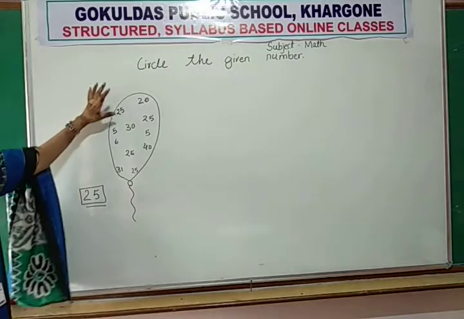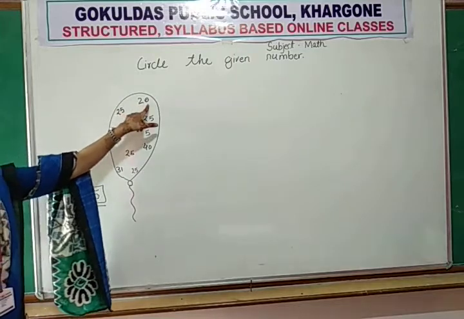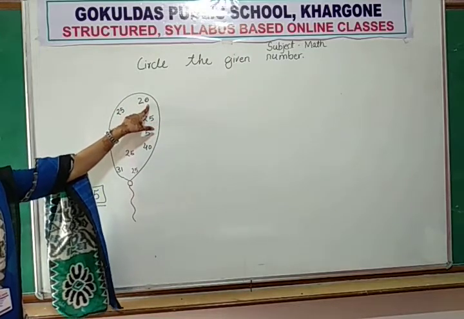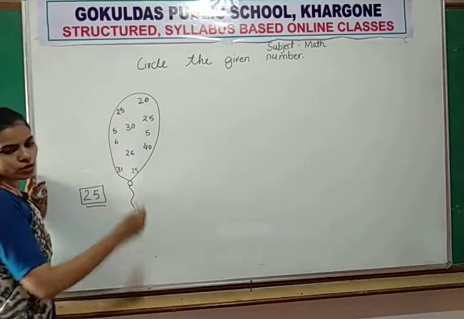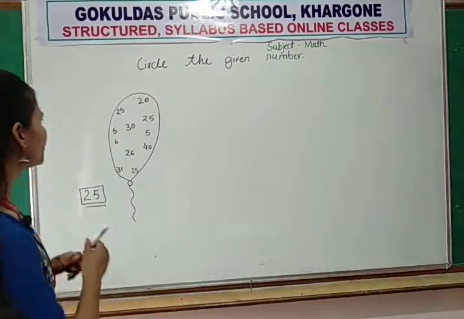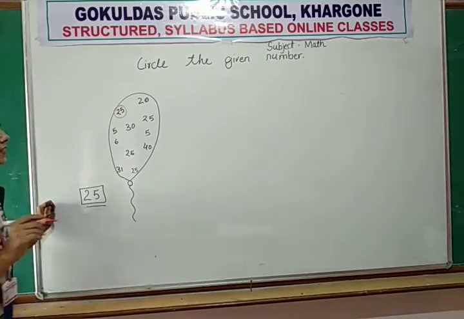So first, which number of these? This is number 26. Okay. Now next, this is 25. So you circle the number 25.